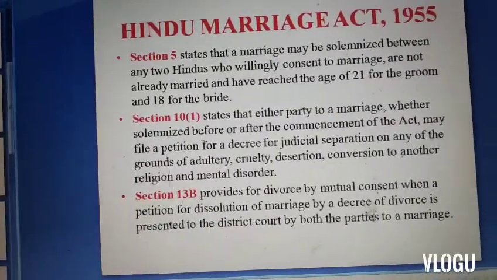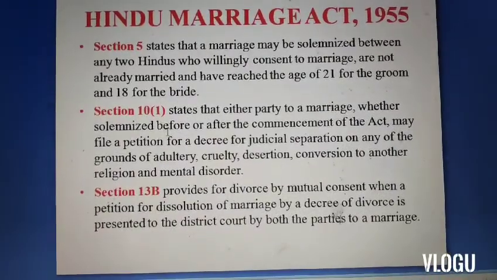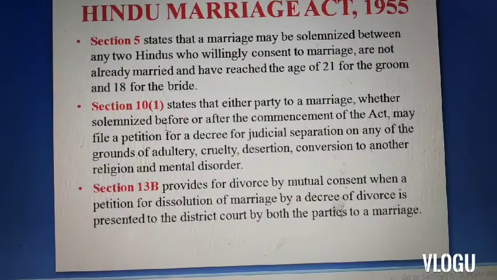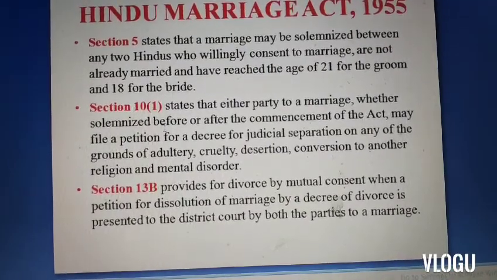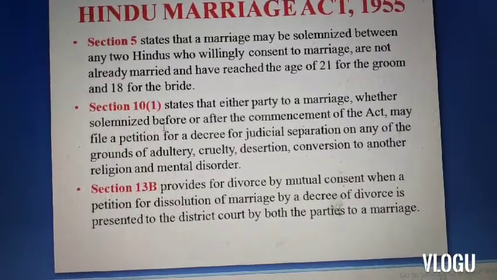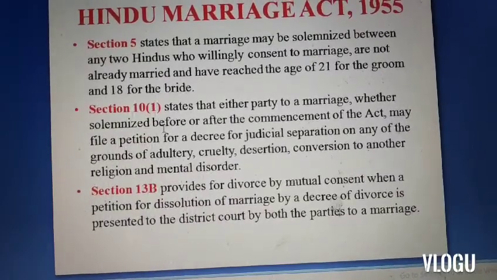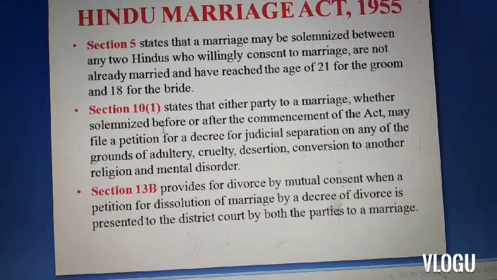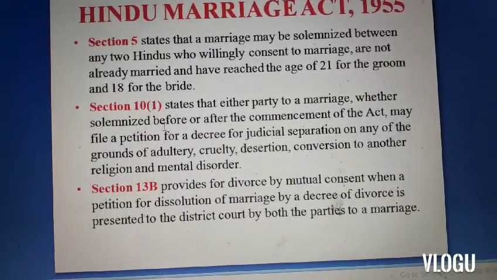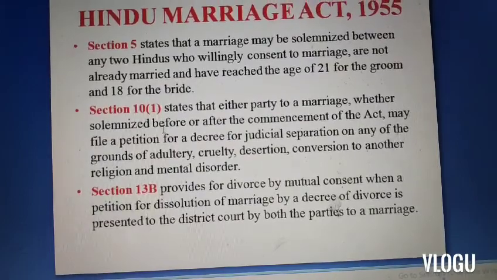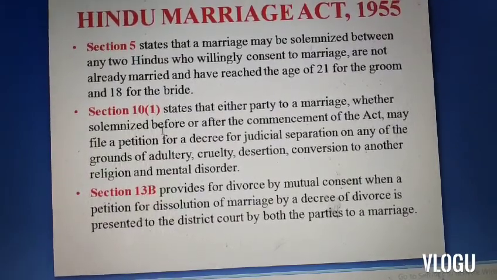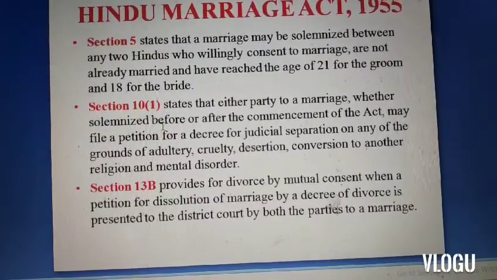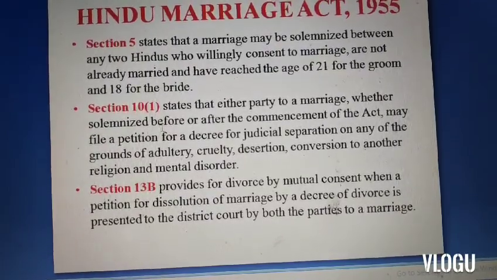The next legislation is the Hindu Marriage Act 1955. Now let us see what is the protection available under the Hindu Marriage Act. Section 5 of this act provides that a marriage may be solemnized between any two Hindus who willingly consent to marriage, are not already married and have reached the age of 21 for the groom and 18 for the bride. Section 10(1) states that either party to a marriage, whether solemnized before or after the commencement of the act,